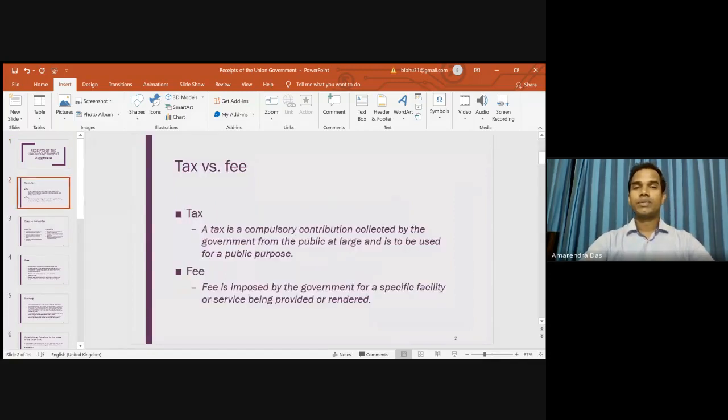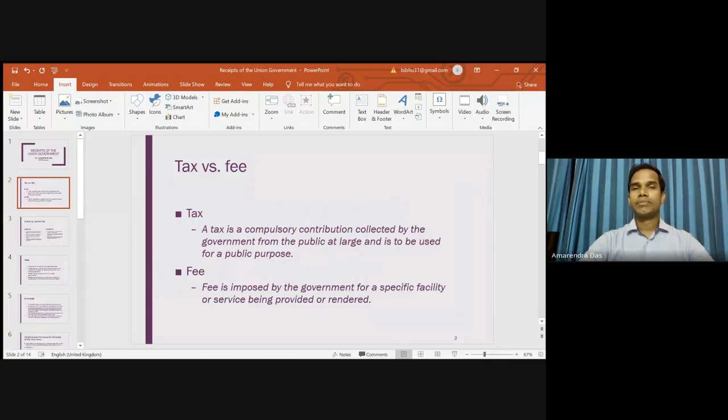Now, before we get into the detailed discussion on the receipts of the union government, we should know some concepts, and let us discuss those concepts. First, we should discuss the difference between a tax and a fee. Most of the time, people think that tax and fees are the same, but these are not the same things. Now, coming to the tax, tax is a compulsory payment by the citizen of a country without any direct quid pro quo. That means when we pay a tax, we do not expect anything directly in return.